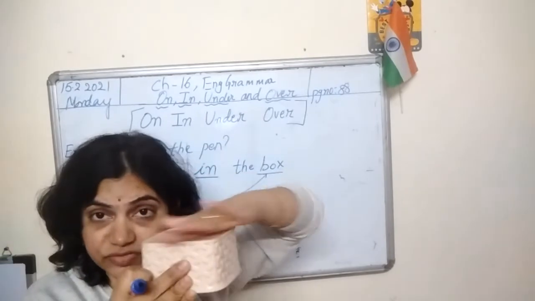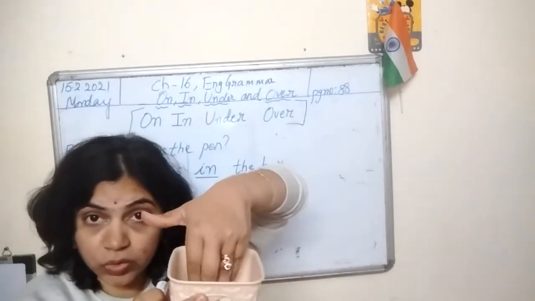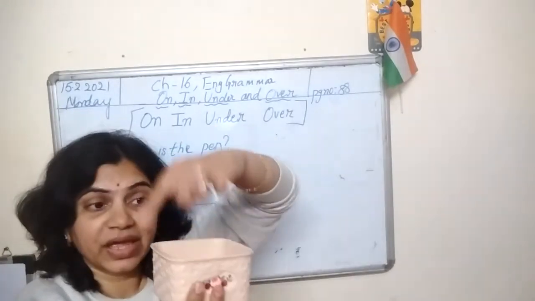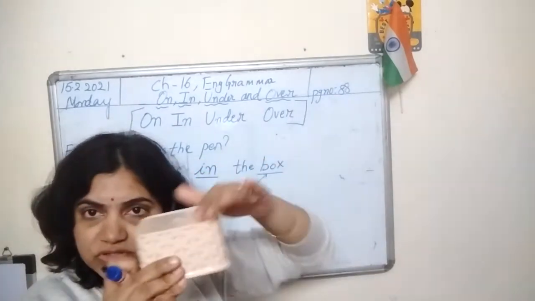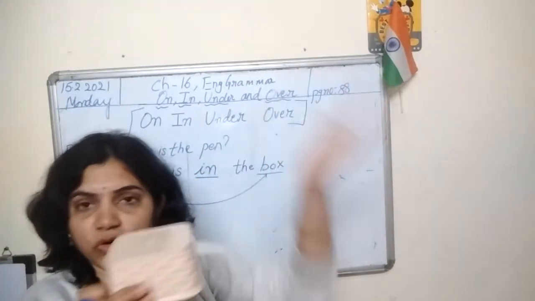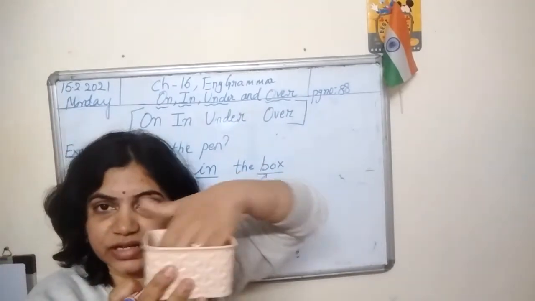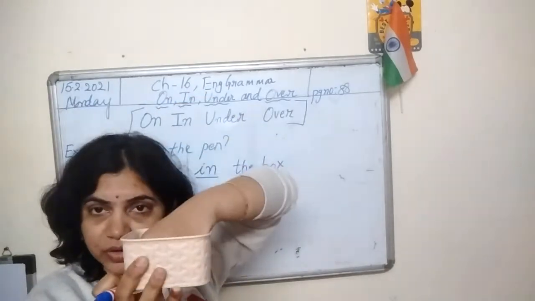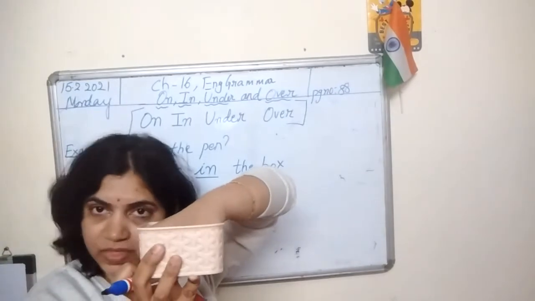Is it flat here? No, it is hollow. It means it is a little bit deep, right? It is a bit deep and it is closed from all the sides. Is it closed here? It is not closed. It is open. It has a plain surface, but here the surface is not plain. It is a little bit deep, okay? See, I can put my hand inside, right?